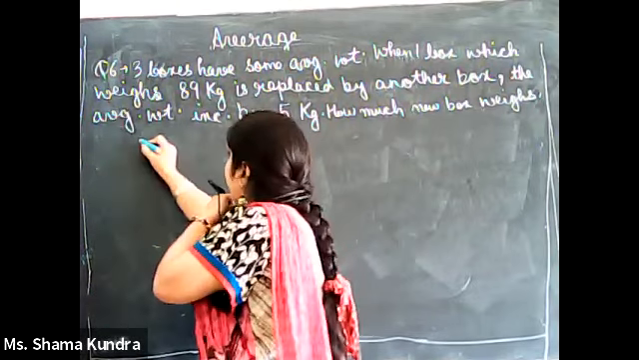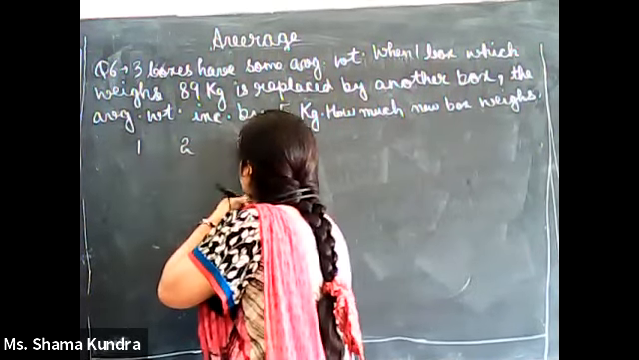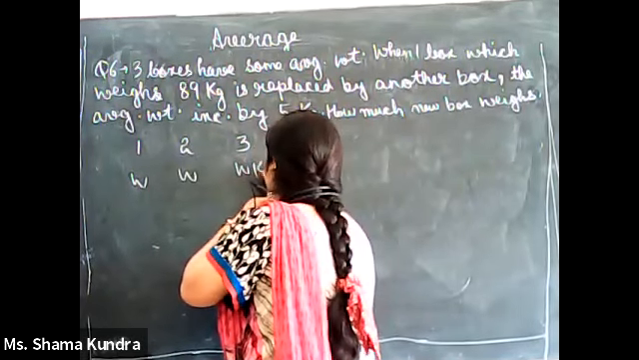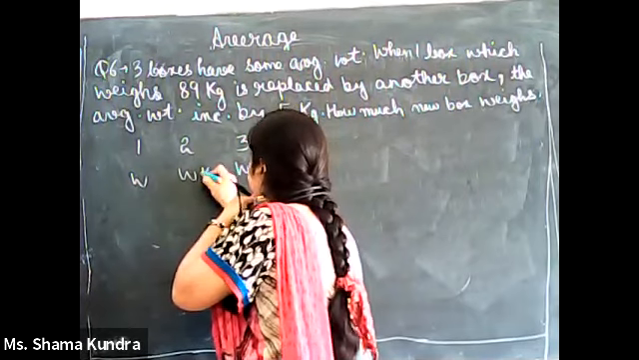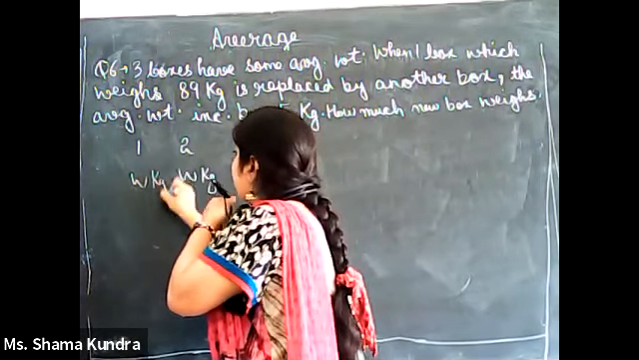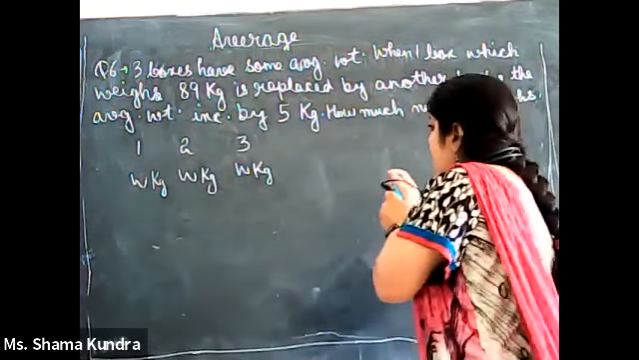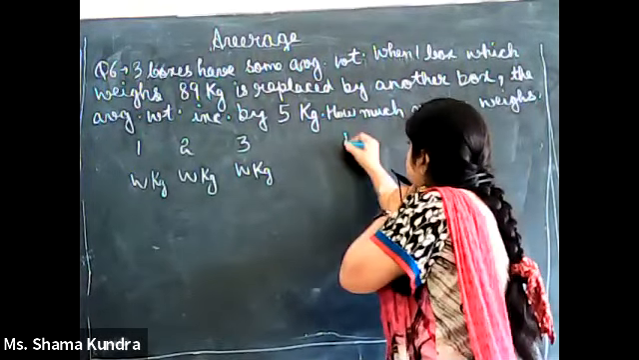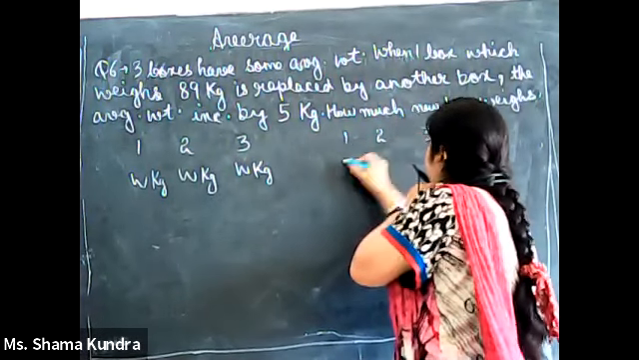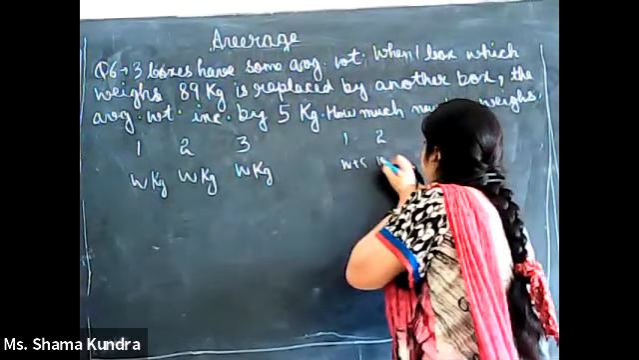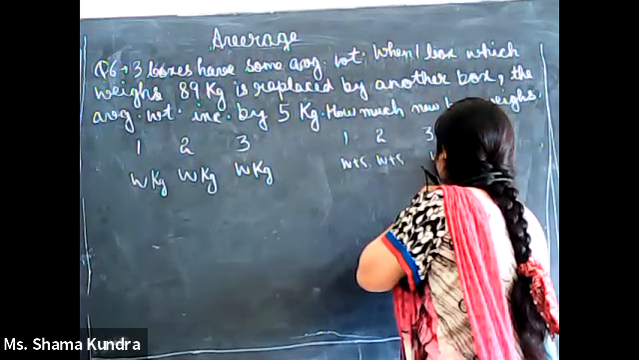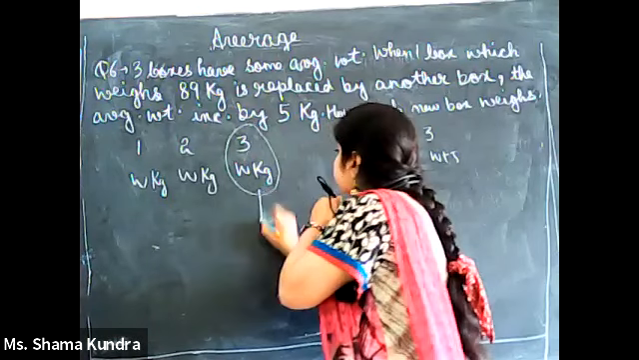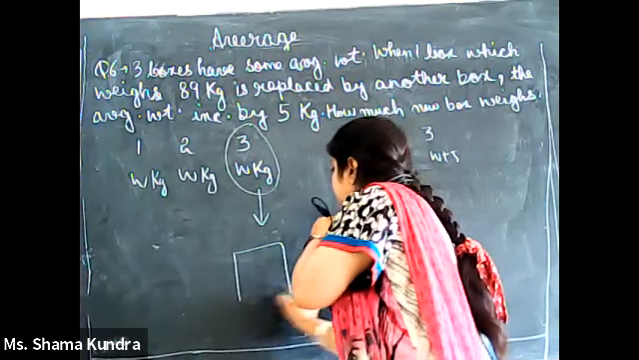See how? Say there are 3 boxes, 1, 2, and 3. Their weights are W, W, and W kg. Now, there is an increase in weights to W plus 5, W plus 5, and W plus 5. Suppose we replace this box with a new box.